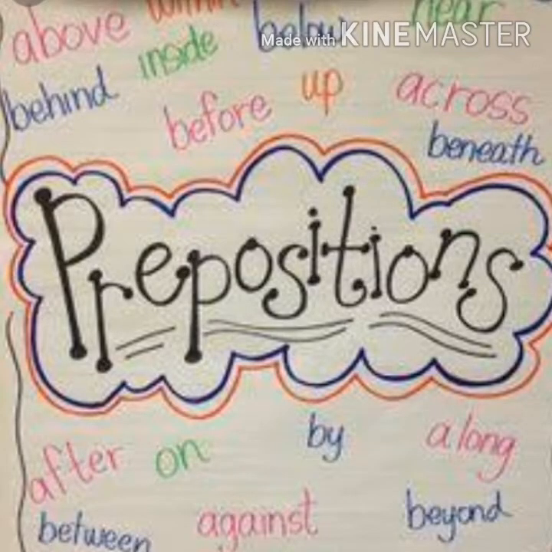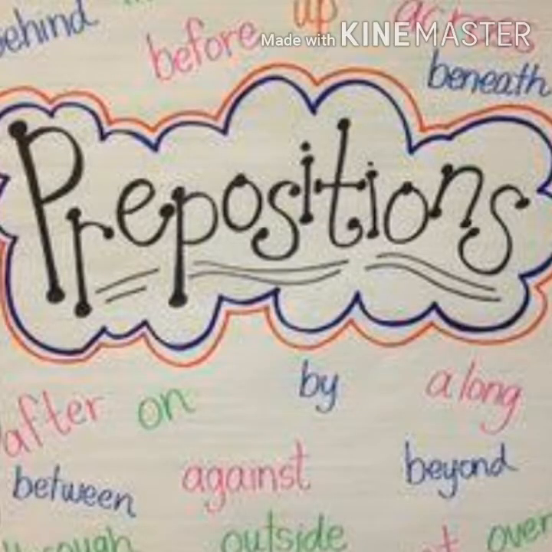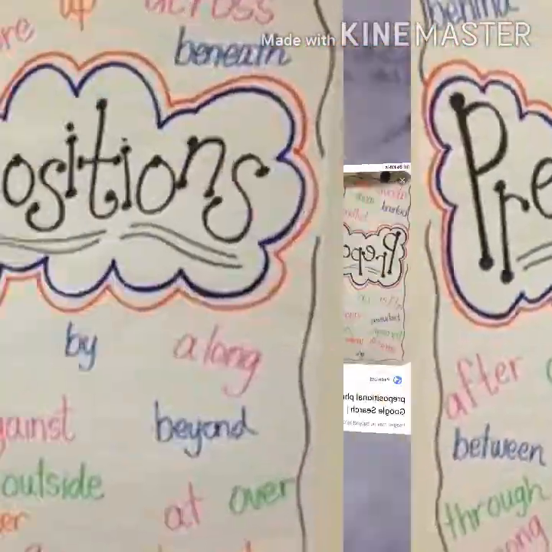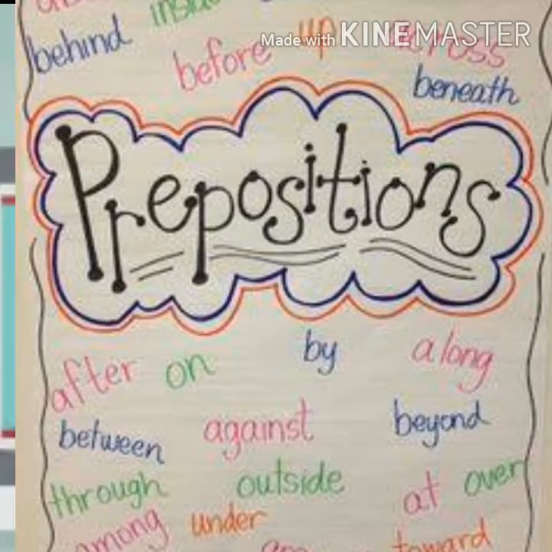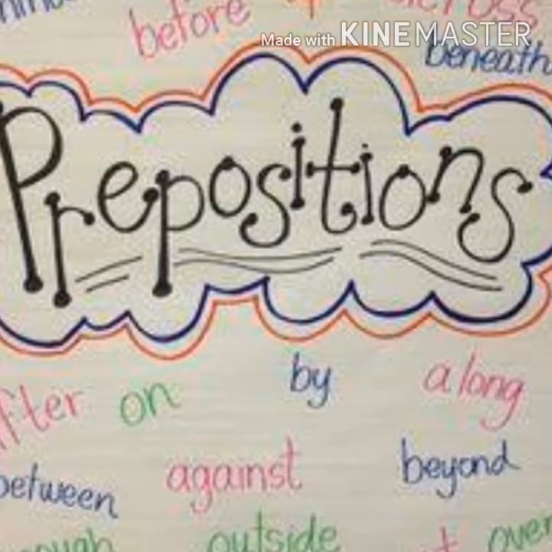A preposition is an important part of the English language. It is always used to show the relationship between the noun and pronoun in a sentence. A preposition must always be followed by a noun or pronoun in a sentence, and it can never be followed by a verb. So preposition only shows relationship with a noun.